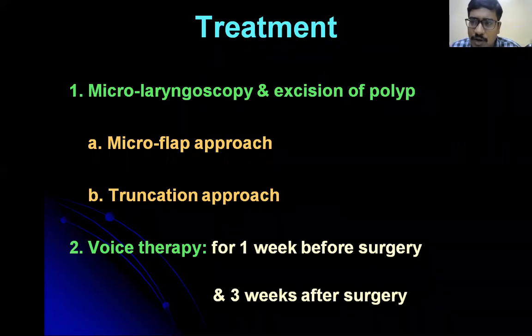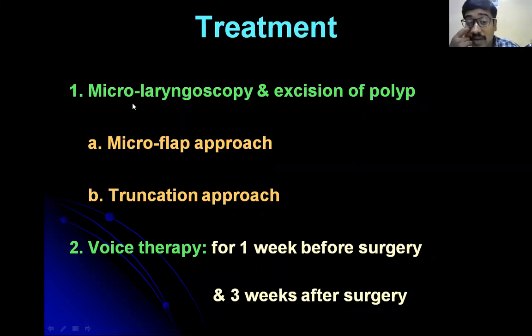If they ask what is the non-pharmacological therapy for vocal polyp, it is to stop the voice abuse, give rest to the voice, do steam inhalation, avoid cigarette smoking, and avoid pollution. That means avoid outdoor travel. These are the remedies to treat vocal nodules, polyps, and Reinke's edema. The surgical procedure for all three is microlaryngeal surgery. There are two techniques for vocal polyp: the microflap approach and the truncation approach.